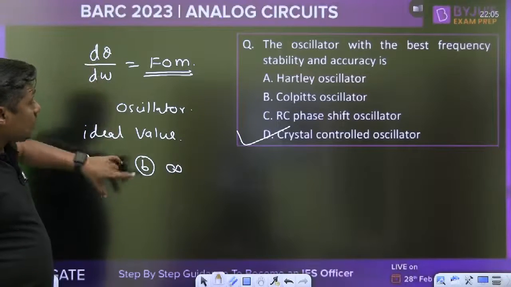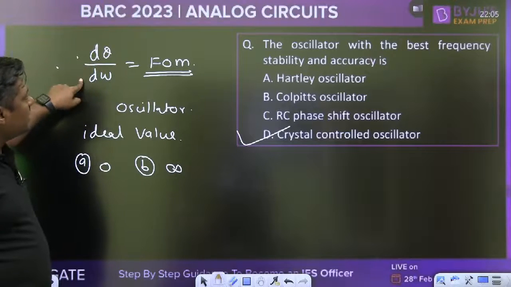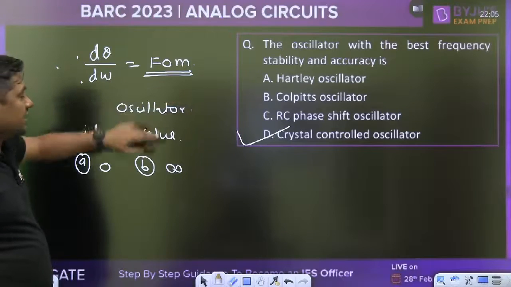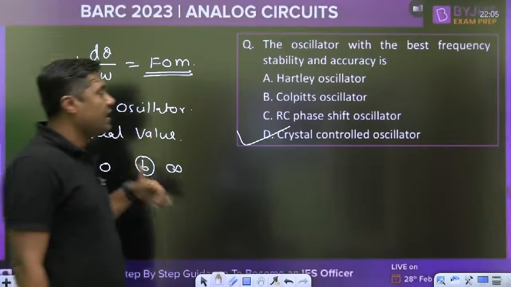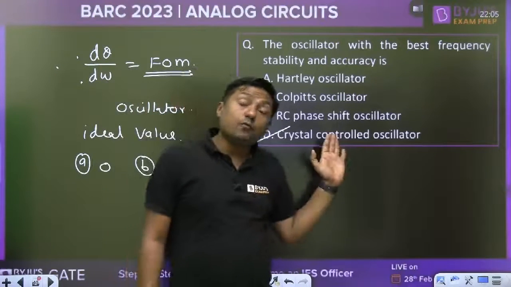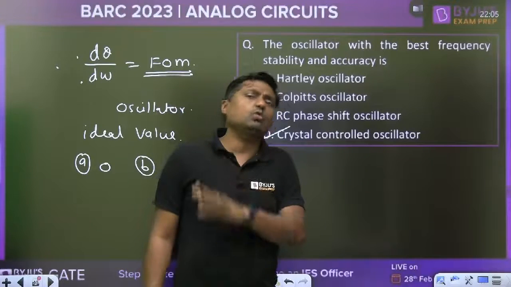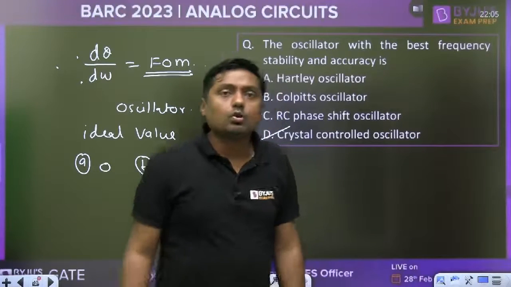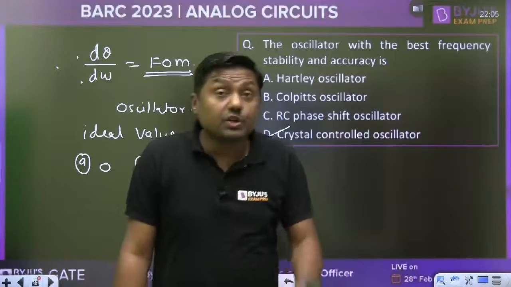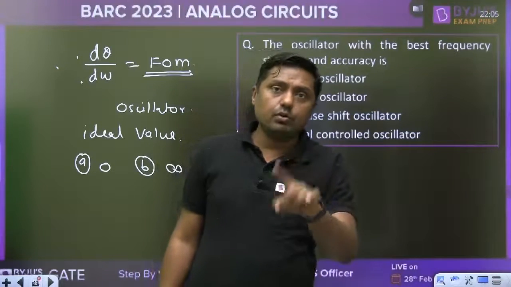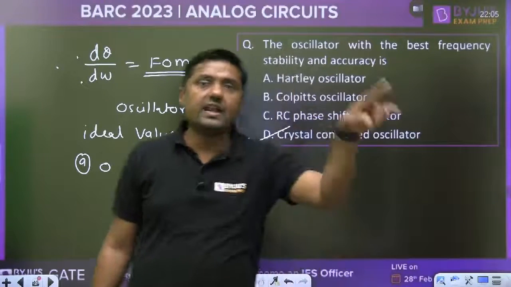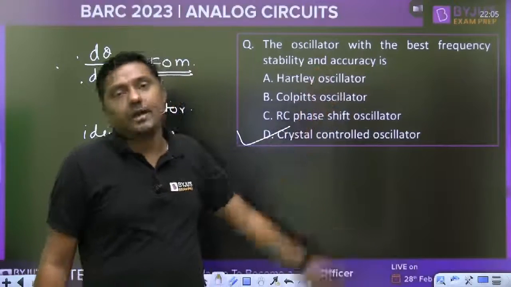Right? And always remember this: dθ by dω is called the figure of merit for oscillators, and its value is infinite and it should be as large as possible. And for a crystal oscillator it is nearly equal to infinite. Remember that it is a new concept. Go through the Millman Helmholtz at the end. That is given, what is the figure of merit.